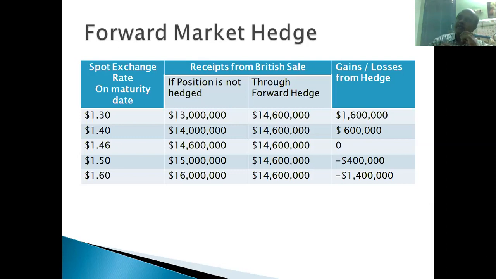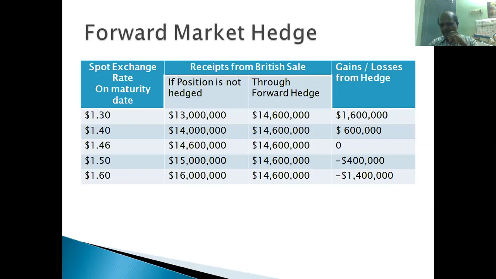Suppose, as per the prediction of Bank of America, the exchange rate becomes $1.60 per pound in the spot market on 15th May 2021. So how much will they get in the spot market? If they don't make the contract, they'll pay 10 million pounds and get back $16 million from the spot market. Because the forward contract is created, Boeing Corporation will be getting 14.6 million from Bank of America. So they are going to lose 1.4 million in the market, right?